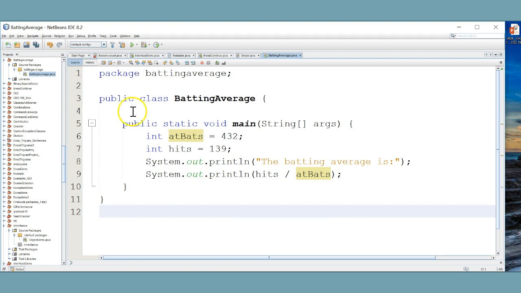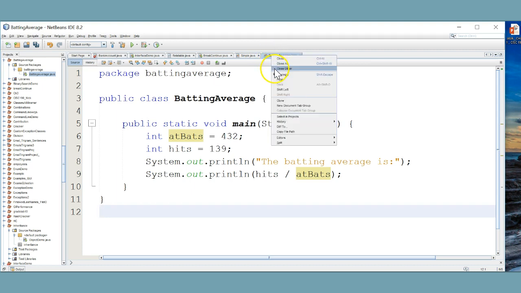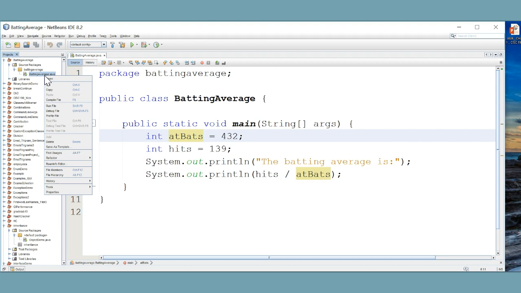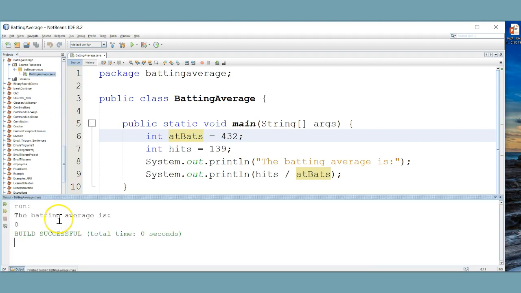Let's run the program and see what the result is. So I'll close the other open files there, and then let's go ahead and run the program again. You just right-click the .java file in the projects window, and then select Run File. So this is very interesting. Do you see down here? The output is the batting average is 0.